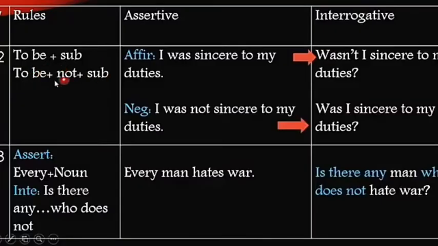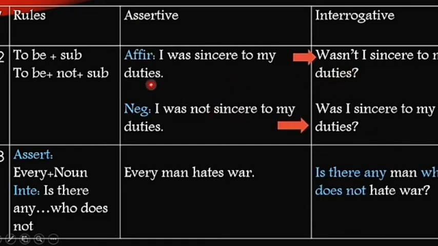Let's see in detail. To be verb plus subject, or to be verb plus not plus subject. What does it mean? The thing that I told you earlier: the affirmative assertive sentence becomes a negative interrogative, and a negative assertive sentence becomes an affirmative interrogative. So that's why the examples are like this.